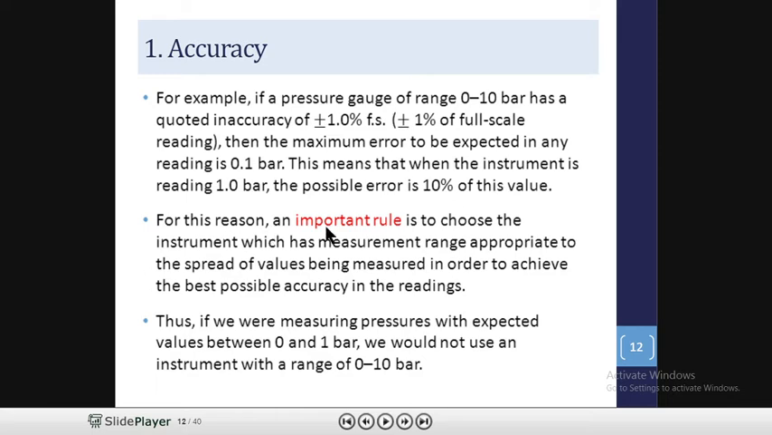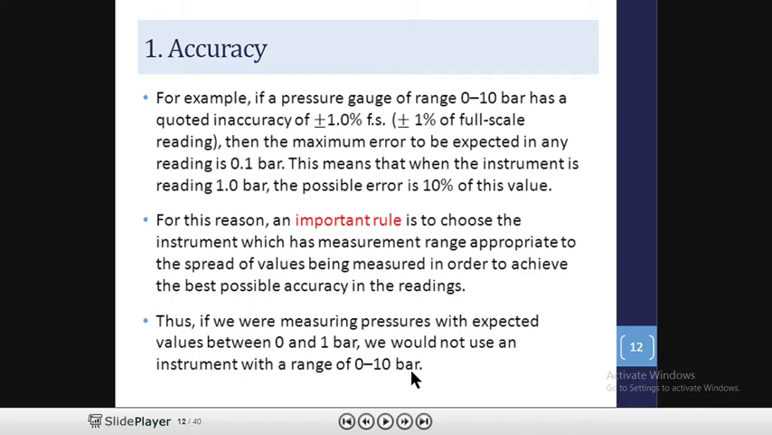For this reason, an important rule is to choose the instrument which has a measurement range appropriate to the spread of values being measured, in order to achieve the best possible accuracy in the reading. Thus, if we were measuring pressure with expected values between 0 and 1 bar, we would not use an instrument with a range of 0 to 10 bar.